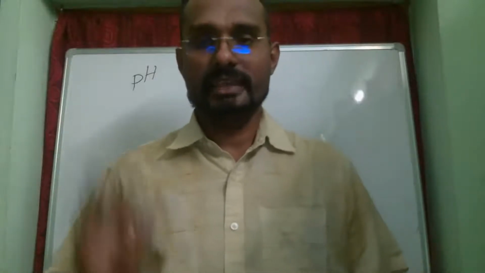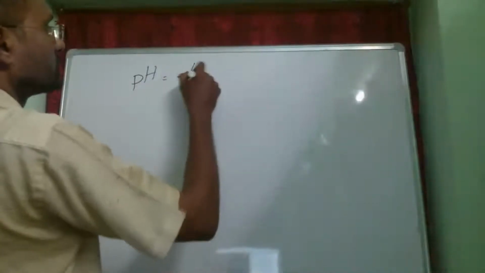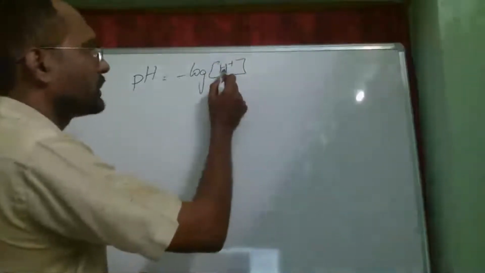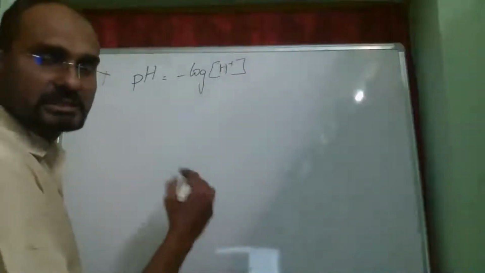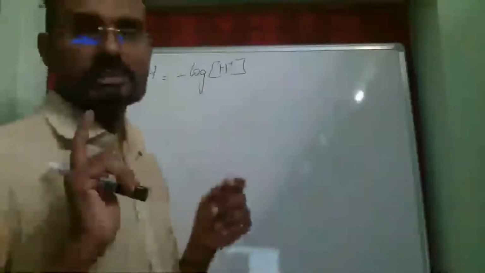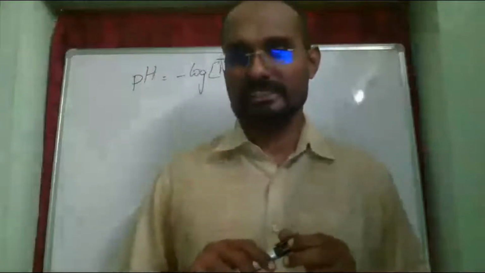The small p refers to percentage and capital H is the symbol of hydrogen. It is given by the formula: pH equals negative logarithm of the H+ ion concentration. Whenever we write an ion in square brackets, it means the concentration of that ion. This formula is not required for CBSE students, but for the state syllabus of Andhra Pradesh it is important, and numerical questions can be expected based on it.